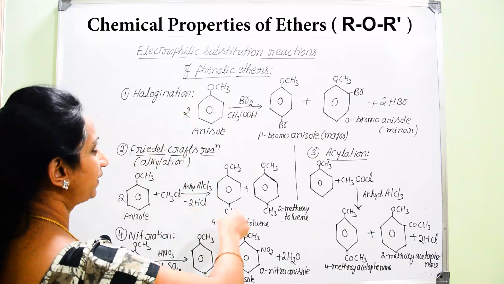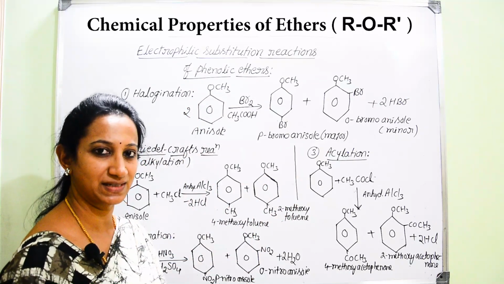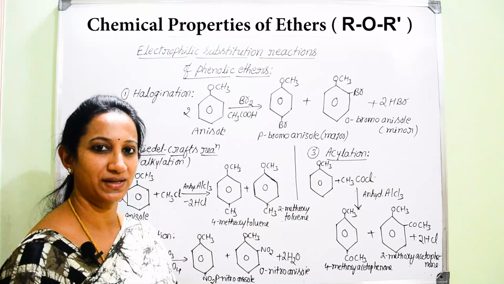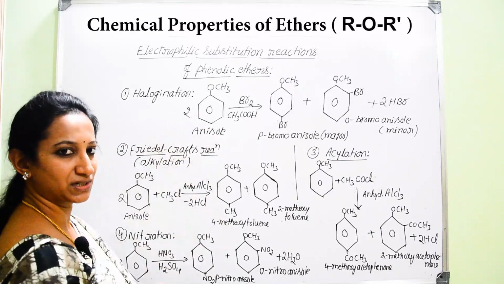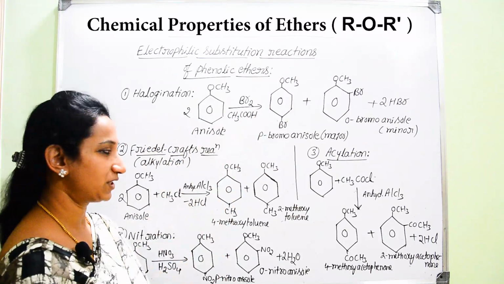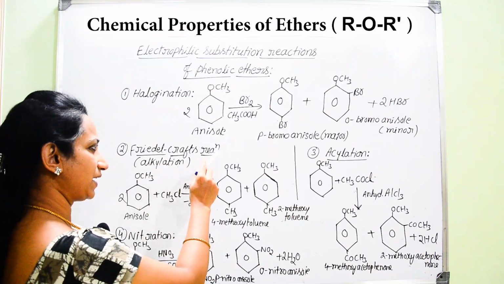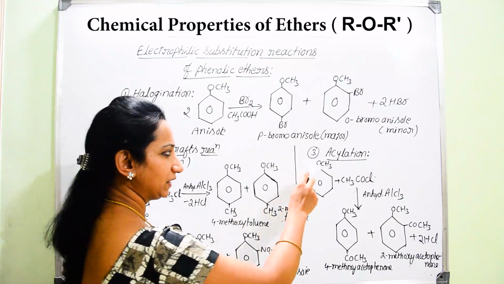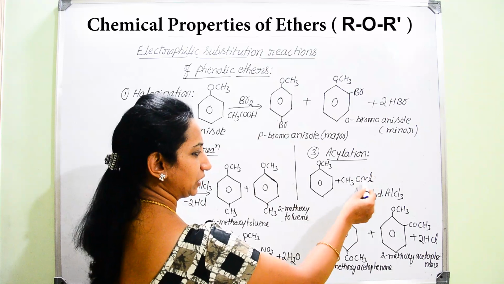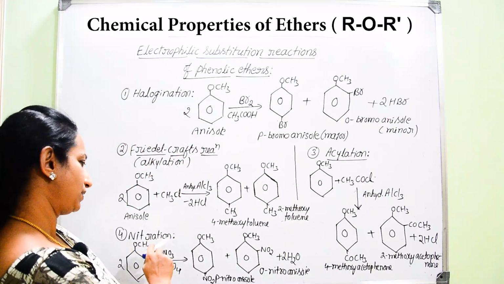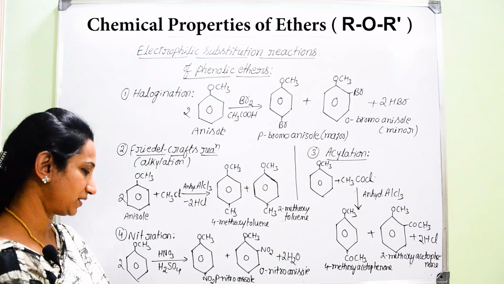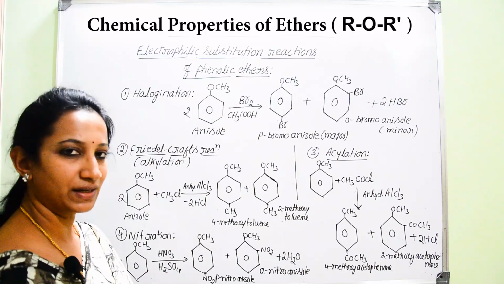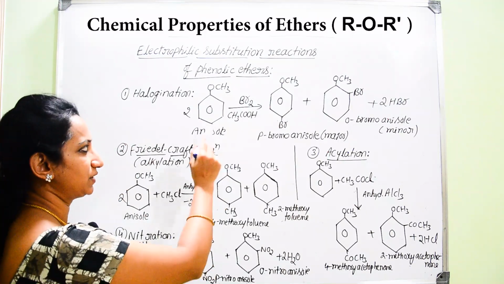Now, there are different electrophilic substitution reactions like in benzene or chlorobenzene. You can find them for anisole also. There are various electrophilic substitution reactions, like halogenation, particularly bromination. Then Friedel-Crafts reaction, that is Friedel-Crafts alkylation by taking methyl chloride, and Friedel-Crafts acylation by taking acetyl chloride. Then nitration by taking nitrating mixture, that is a mixture which contains concentrated H2SO4 and HNO3. And now we can go for these electrophilic substitution reactions one by one.